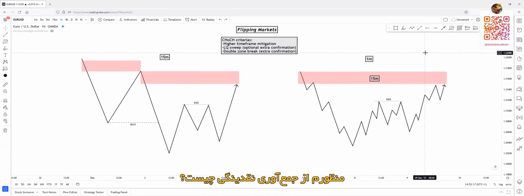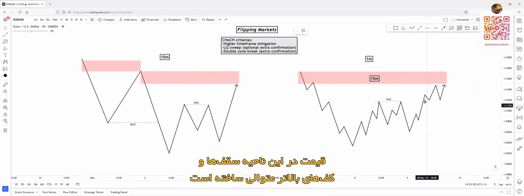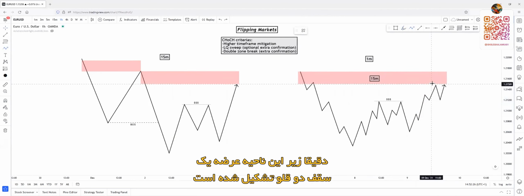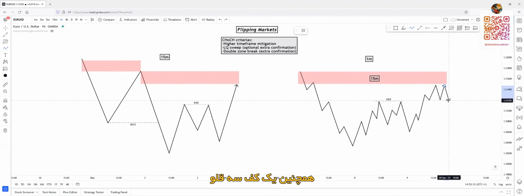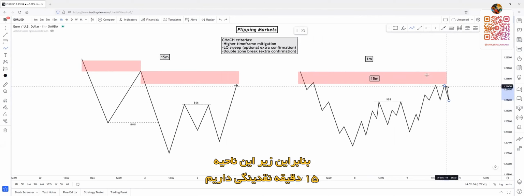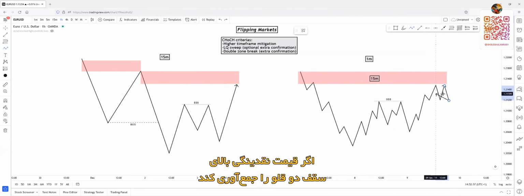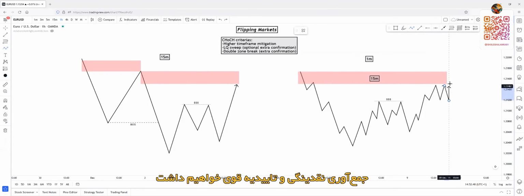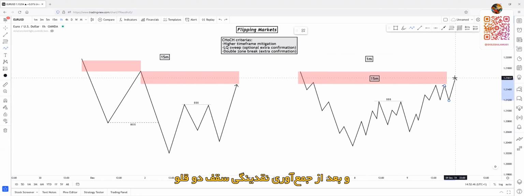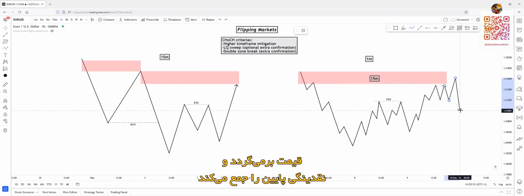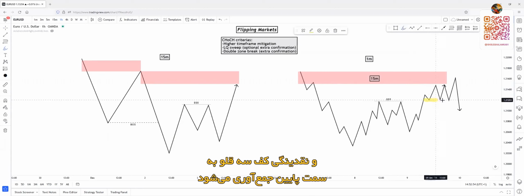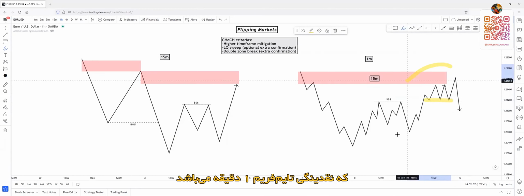So what do I mean by liquidity sweep? As you can see, price created a series of higher highs and higher lows in this region, and just below the supply zone, price created double tops and also triple bottoms. So just under the supply zone, the 15-minute supply zone, we have liquidity. If price sweeps the double tops, we will have a liquidity sweep, a strong confirmation, and after the liquidity sweep and the double top sweep and the higher time frame mitigation, price can reverse and sweep the downside liquidity. So these triple bottoms, it can sweep the downside liquidity. This is the 1-minute chart.